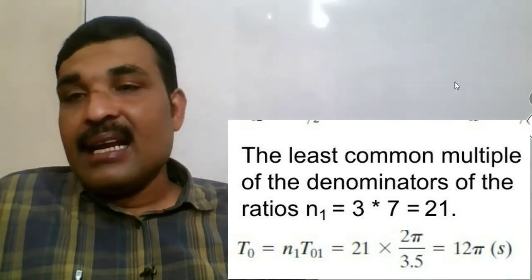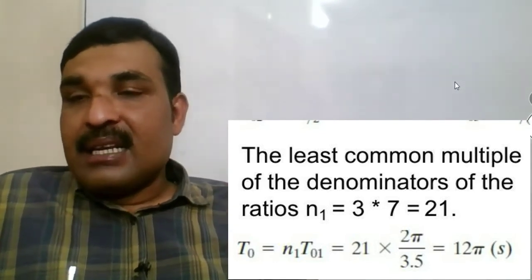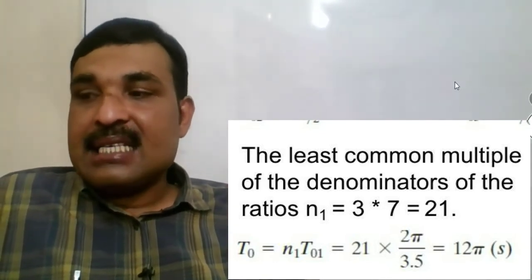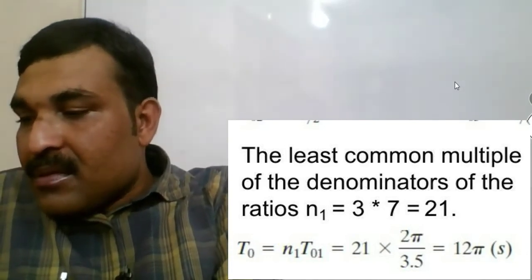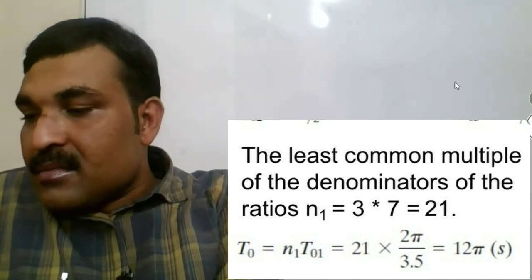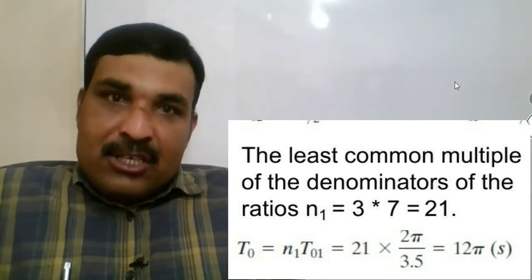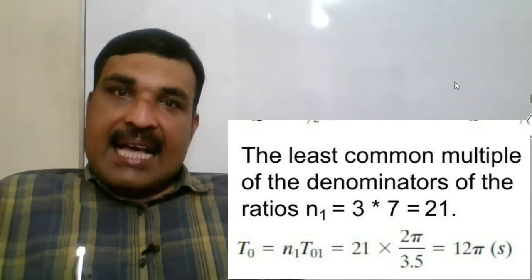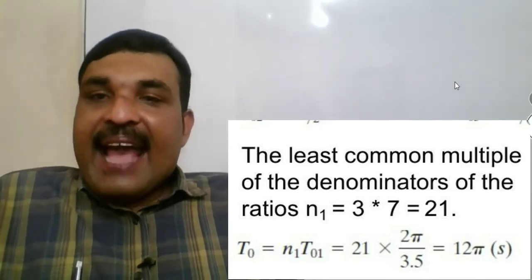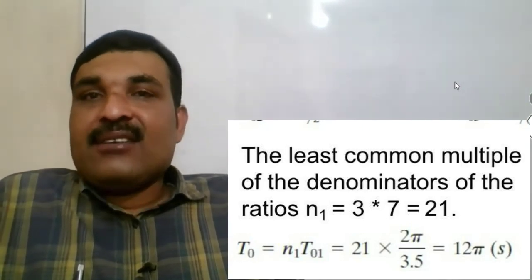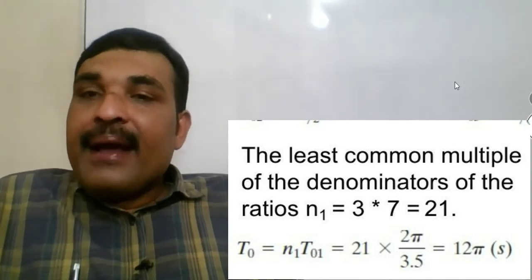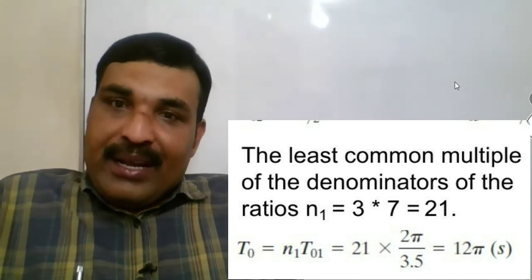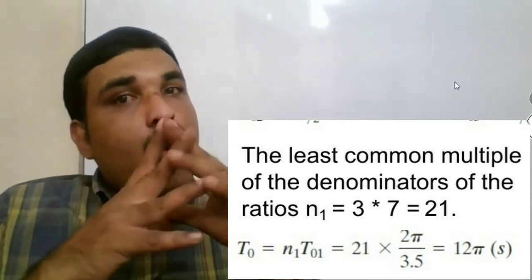So the common period T0 is equal to n1 multiplied by T01, where n1 is the LCM of denominators of the ratios.